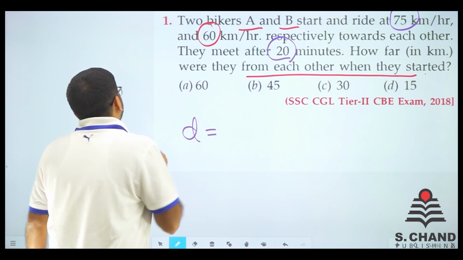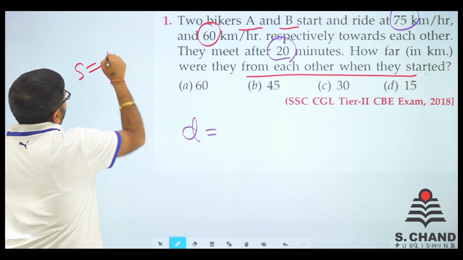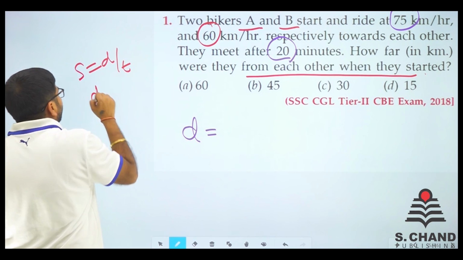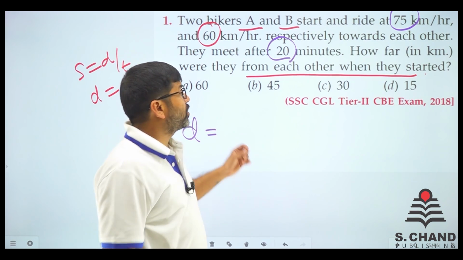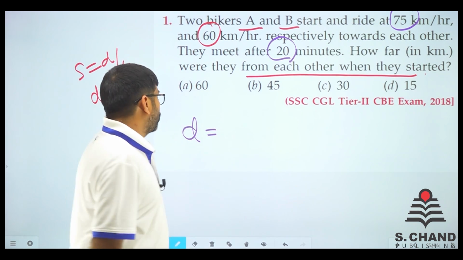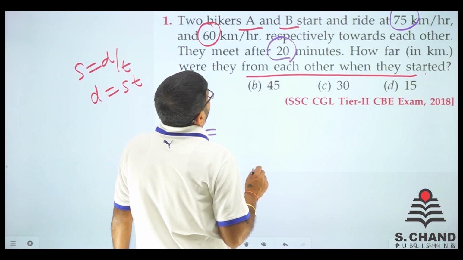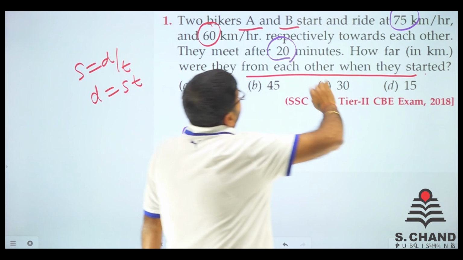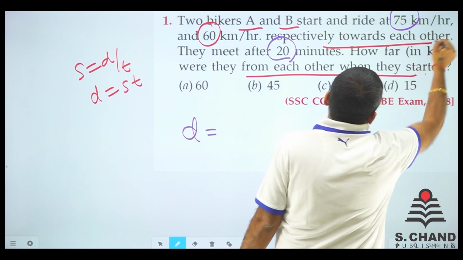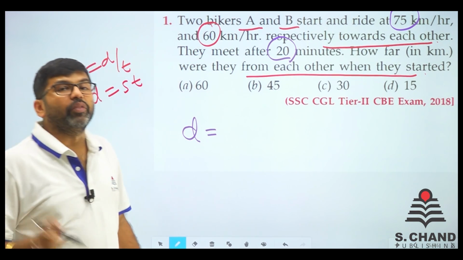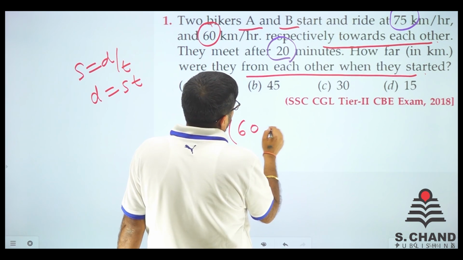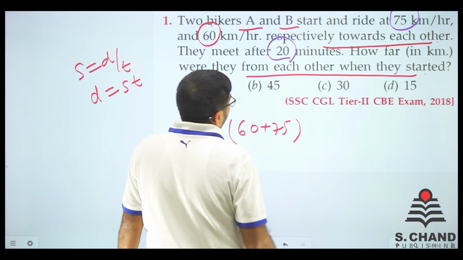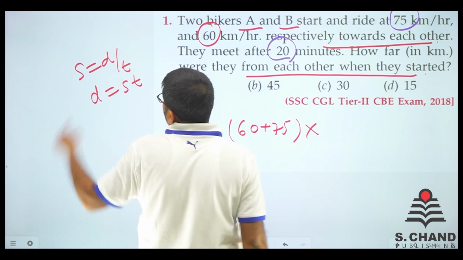And we know that speed is equal to distance upon time. So distance is equal to speed times time. Now we need to find out speed and time first. So distance is the relative speed. If the two bikers are coming towards each other, then the relative speed will be added, right? So what is the relative speed? That is 60 plus 75. And it is multiplied with the time.